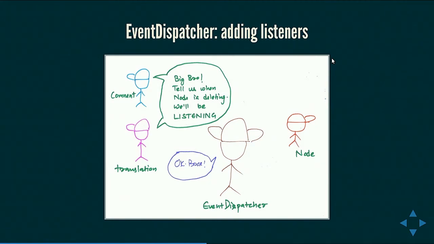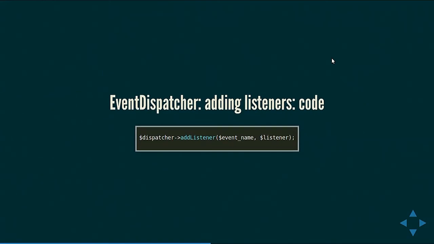Event dispatcher gives us this central event dispatcher object, which acts as the mediator between the objects that are communicating. So in this case, comment and translation, and I'm oversimplifying this, are objects that need to be told about the event of node deletion. So they will register themselves as listeners because they will be listening to that event, and they'll register themselves as listeners to the event dispatcher. And this is the code of it.